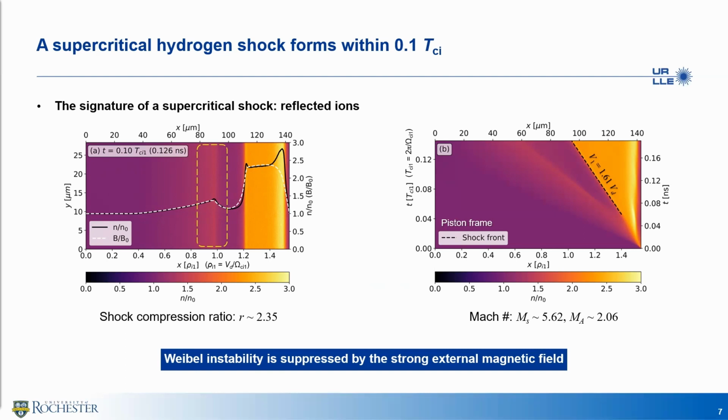On the right-hand side, it is the temporal evolution of 1D density profile. The shock velocity is about 1.61 times the piston velocity. We could also see a shadow before the shock front, which are those reflected ions. Also, Weibel filaments are not seen in both of these plots. This is because Weibel instability is suppressed by the strong external B field.